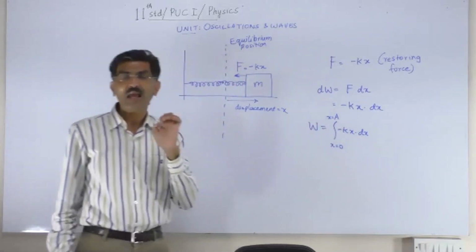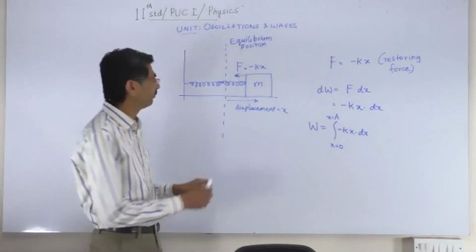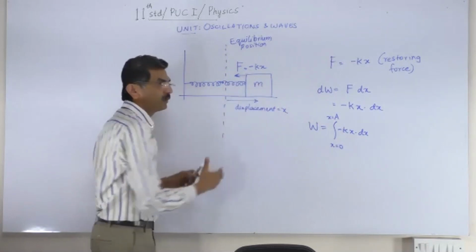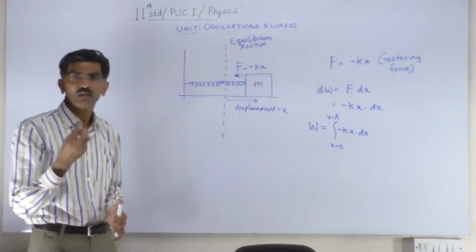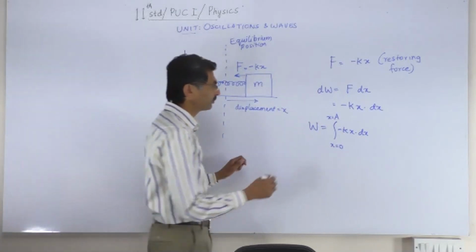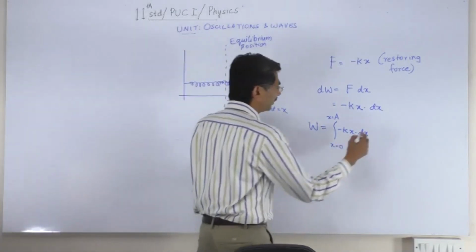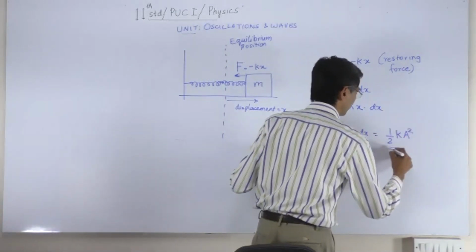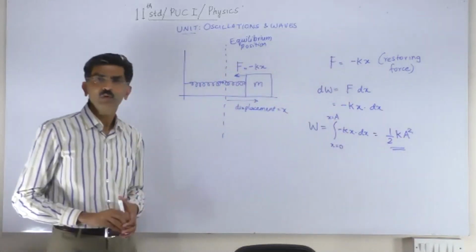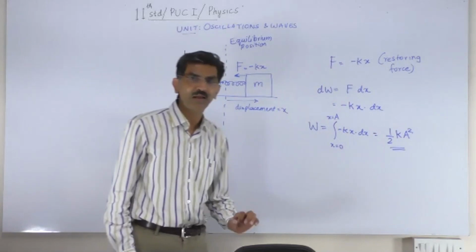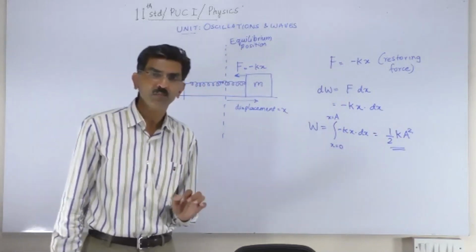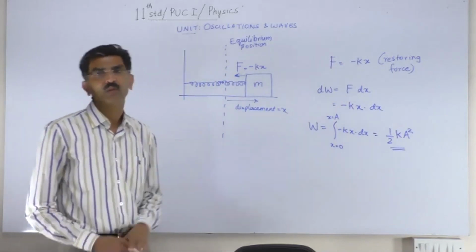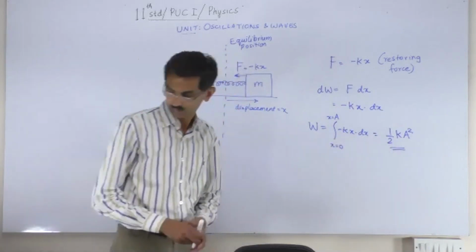Now, a is the amplitude of the periodic motion. When the mass gets stretched in this direction, the maximum displacement in either direction is called the amplitude of the motion. So x goes from 0 to a, and this gives us, now what is this we have calculated? We have calculated the fact that the potential energy of this body when it is at its extreme position A is given by half Ka square.